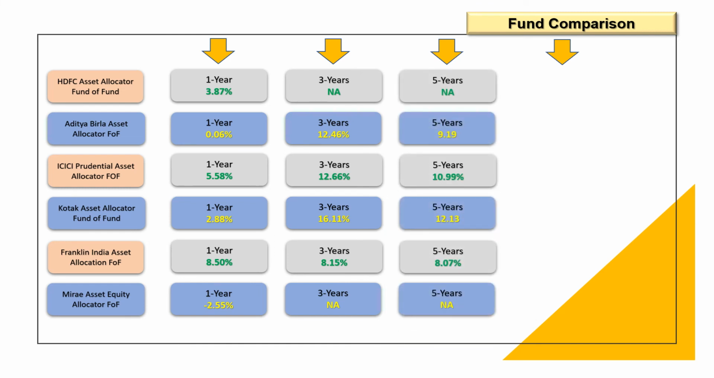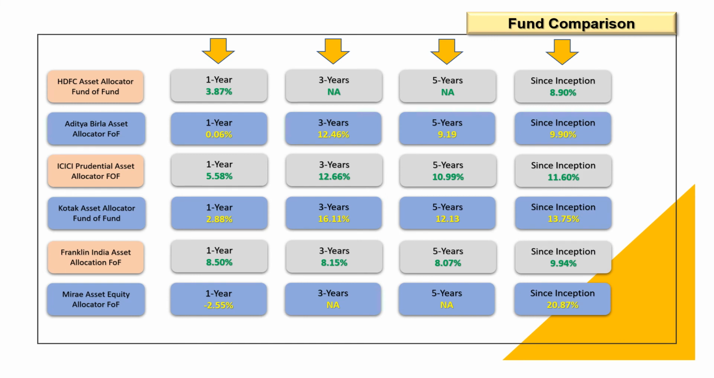For 5 years, Aditya Birla has given 9.19% returns, ICICI has given 10.99% returns, Kotak has given 12.13% return, and Franklin India has given 8.07% returns. And since inception, HDFC fund allocator has given 8.90%, Aditya Birla has given 9.90% return, ICICI has given 11.60% return, Kotak has given 13.75% return, and Franklin India has given 9.94%, and Mirae Asset has given 20.87% return.